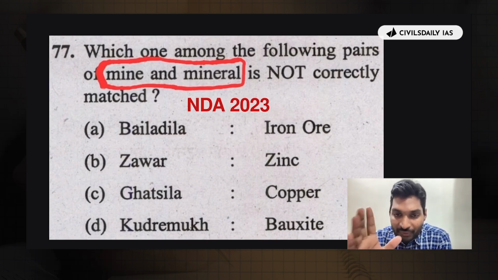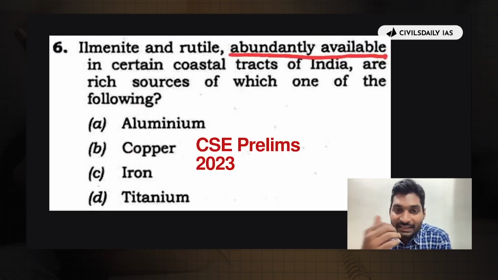So once we are prepared with this micro theme, understanding this question becomes more convenient based on our NCERT knowledge: when we are speaking about coastal tracts, if something is abundantly found in coastal tracts, it cannot be aluminium, it cannot be copper, it cannot be iron, because we have read that in the NCERT.